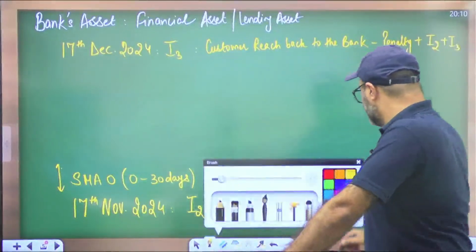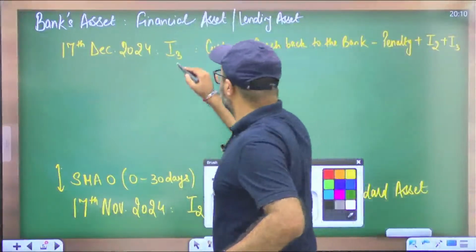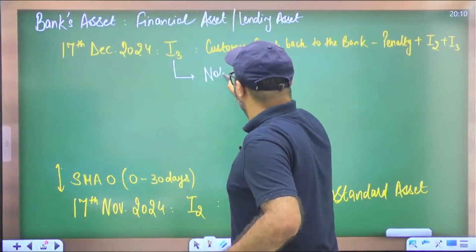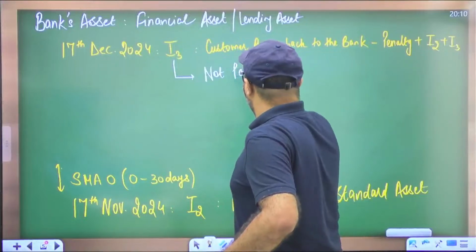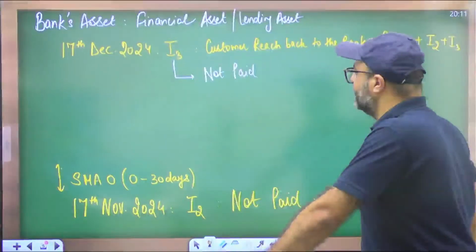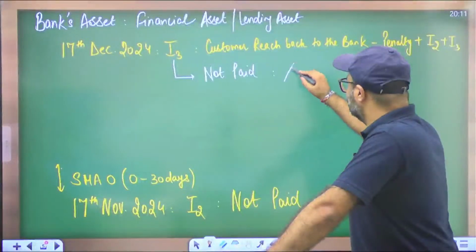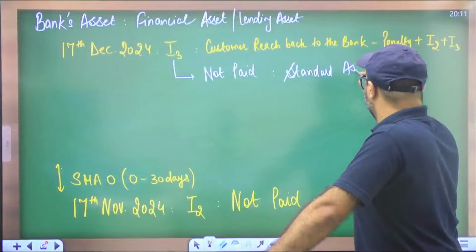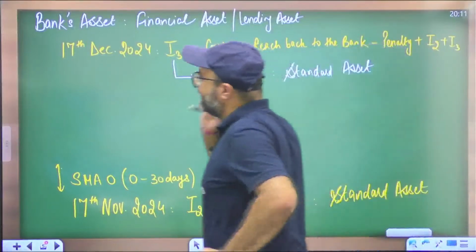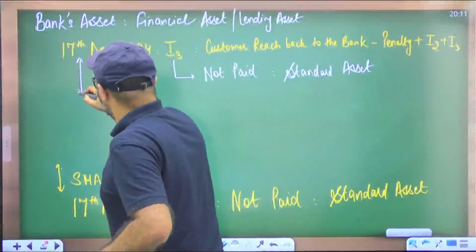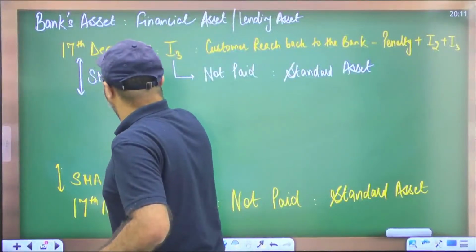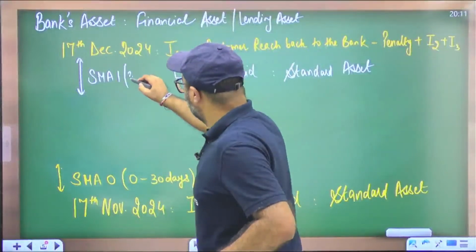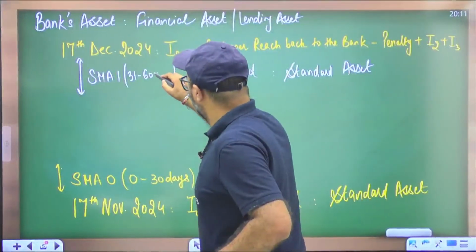Now let's suppose the borrower does not pay the third installment. The moment the borrower has not paid the third installment, the category will still be standard asset. But this loan account will be marked as what? Sir, it will be marked as special mention account 1, where your installment is due for 31 to 60 days.